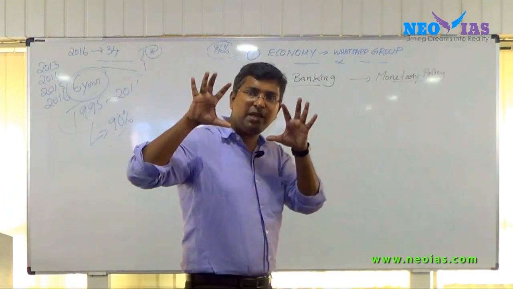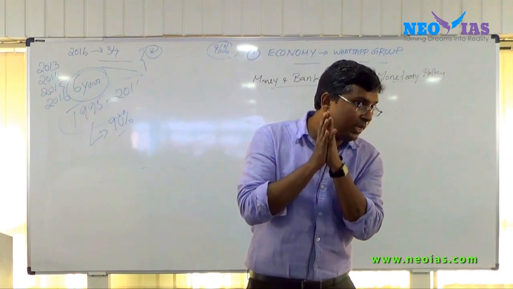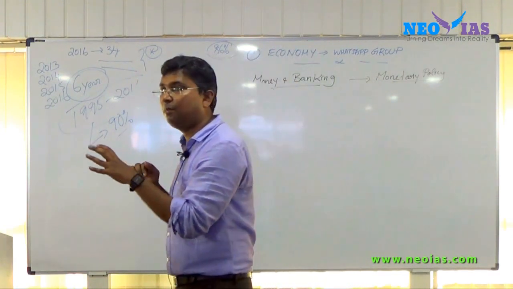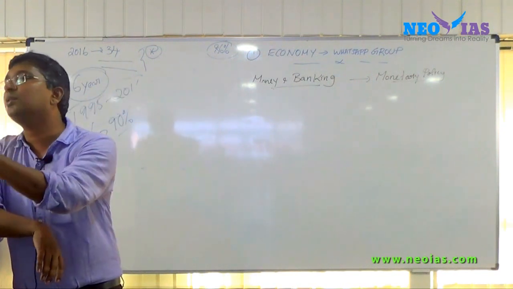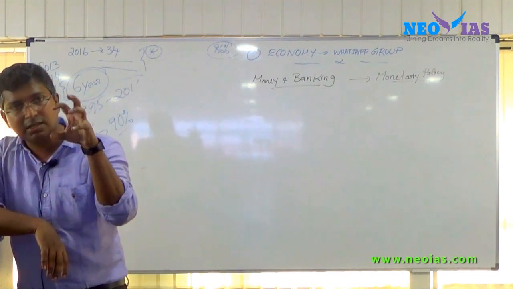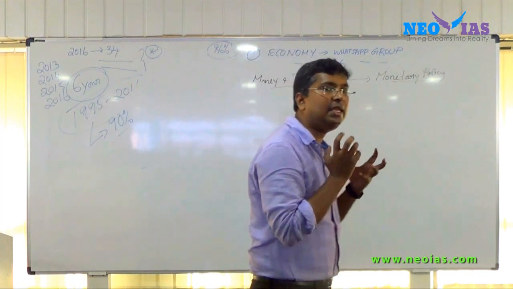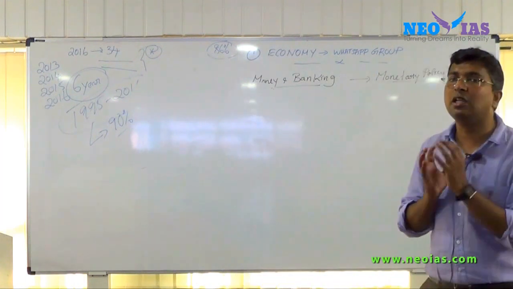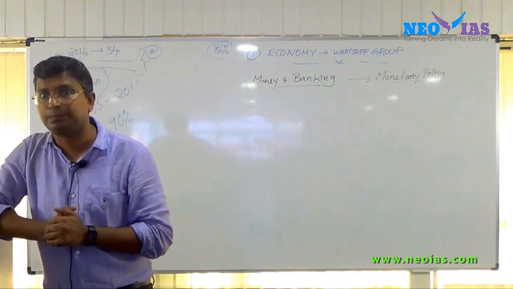How does RBI perform monetary policy? By controlling credit, or by controlling money supply. So RBI uses certain instruments to control money supply in the system. You need to be very clear what those instruments are, and it's very, very important for you.